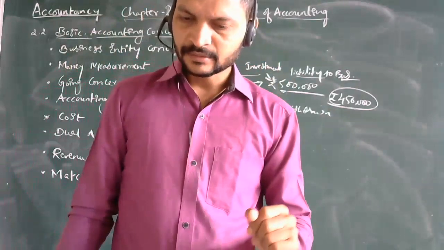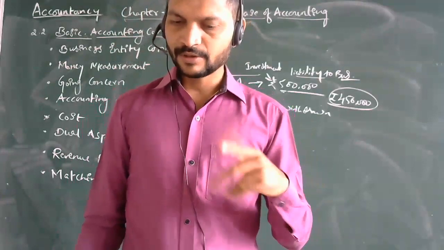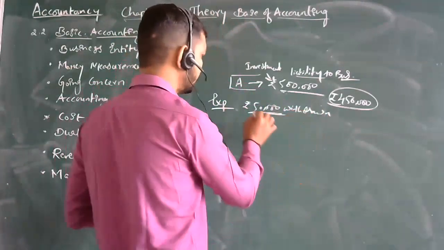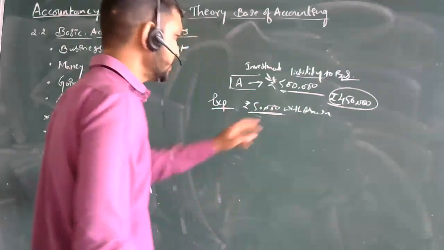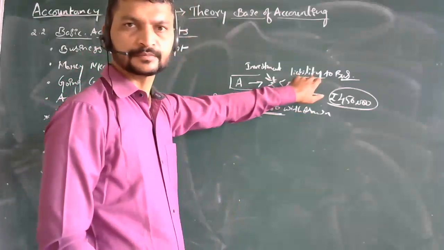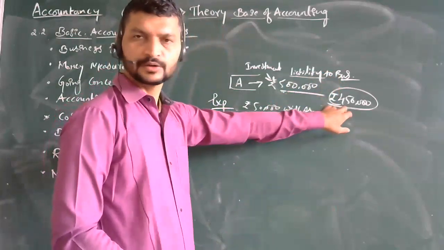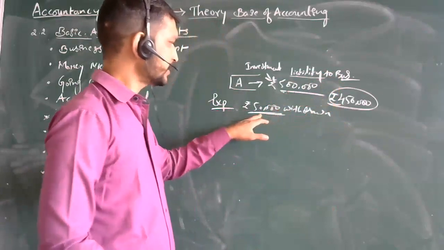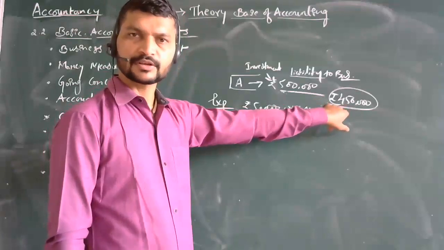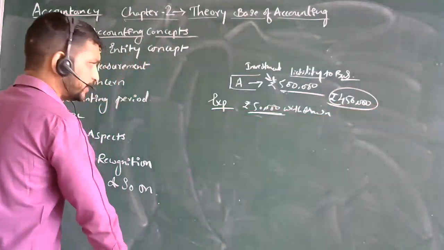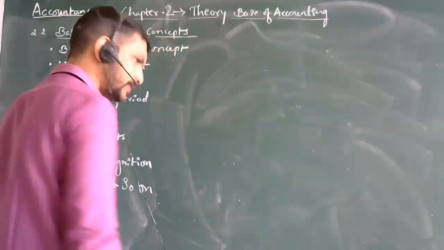Then next, whatever the owner takes away from the business will be drawings. Now if the owner is making any of the expenses like this, withdrawing this amount 50,000, it means he is taking out his liability. What is he doing? Taking out means his liability will be reduced to this amount. His liability has been reduced to this amount. Now only his investment in the business will be 4 lakh 50,000. This is the general idea. And we can have one more example here for clear understanding.